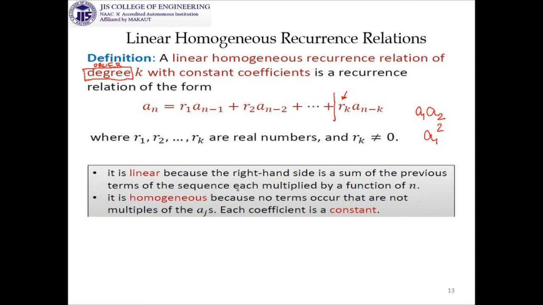And it is homogeneous because no terms occur that are not multiples of aj's, meaning you are not getting any term where the ai or aj related terms are absent. You are getting simply n or n square or 3 or 3n. You are not getting anything like this, so that is why it is homogeneous. And each coefficient is constant because this is already discussed. So this is a linear homogeneous recurrence relation.